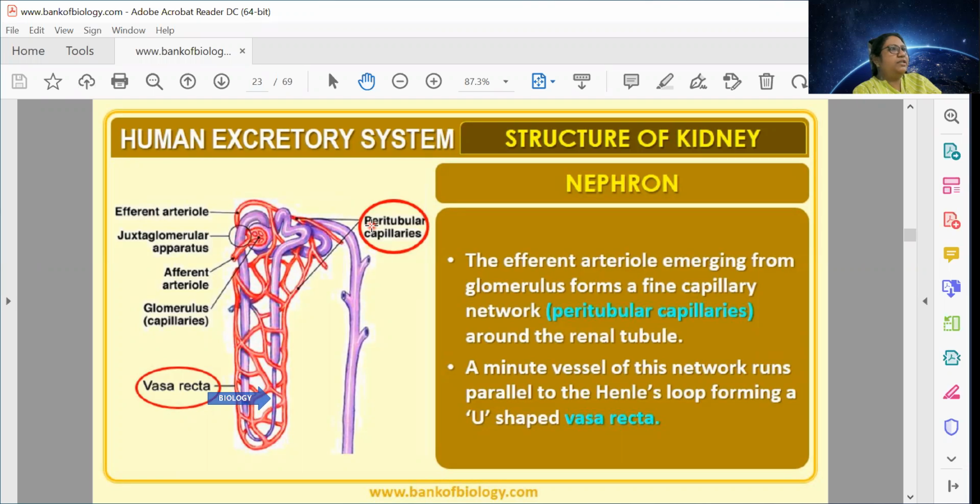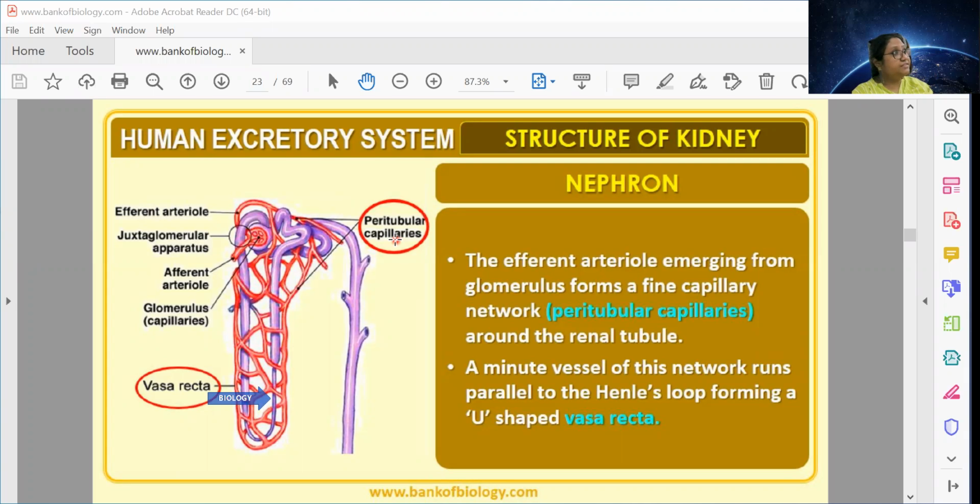If you hold the mouth of the pipe tightly, suddenly the speed of water increases. So the afferent and efferent arterioles are like the pipe. If you closely look at them, the afferent arteriole is thicker and the efferent arteriole is thinner. So what will happen?